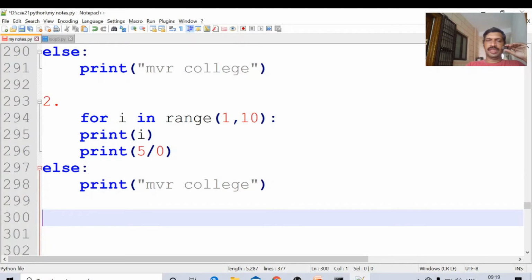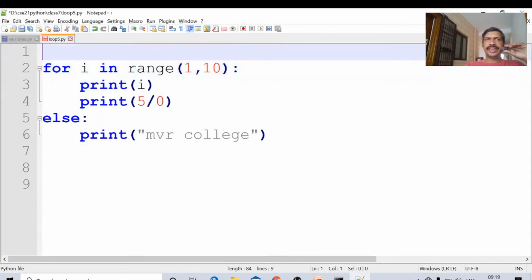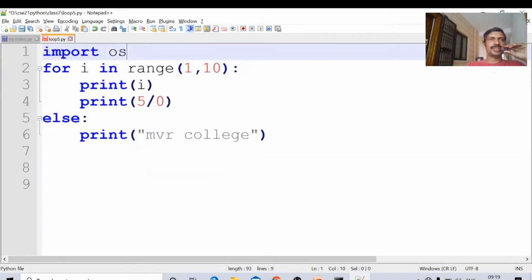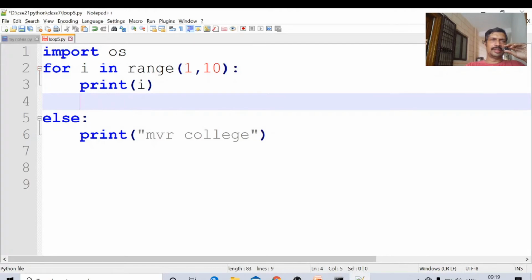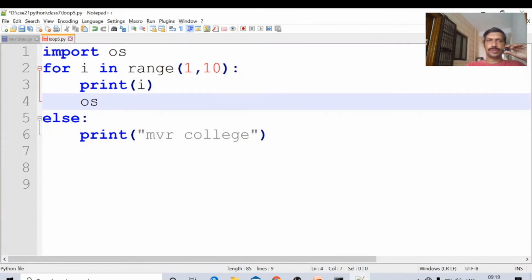Next, the third one. First we will see import os. I am importing the module os. In this os package, one function is there. I am importing the package, not module, package. I am importing the package os. In this os package, one function is there: os._exit(0).